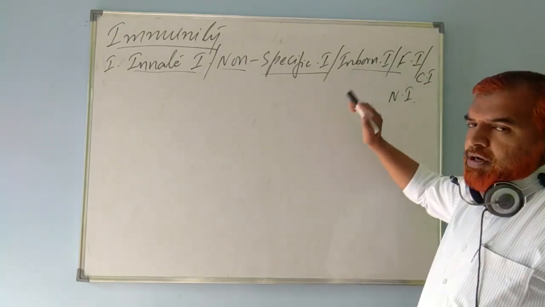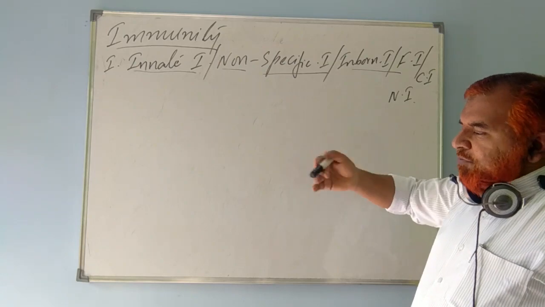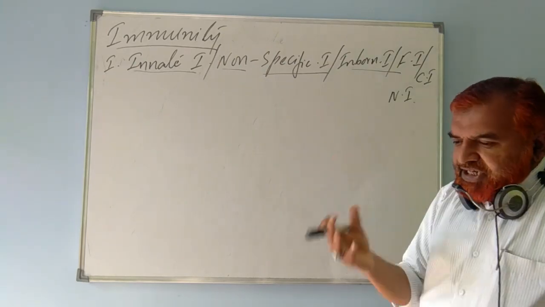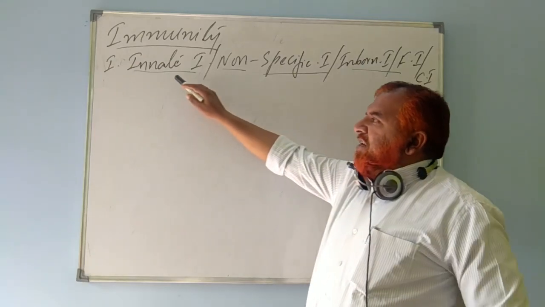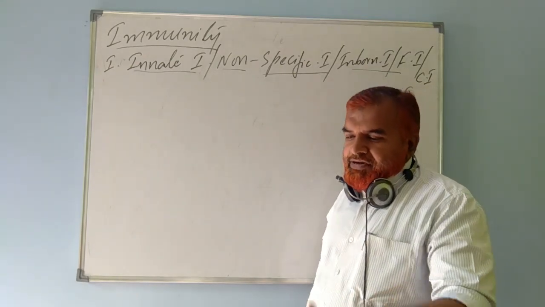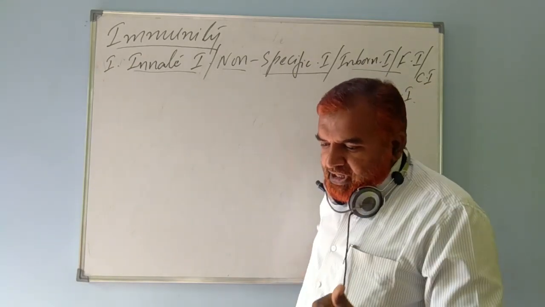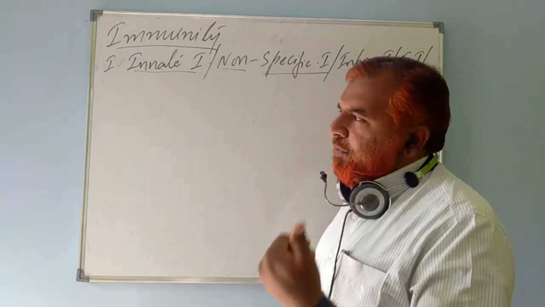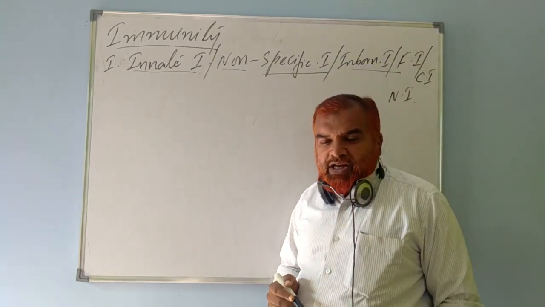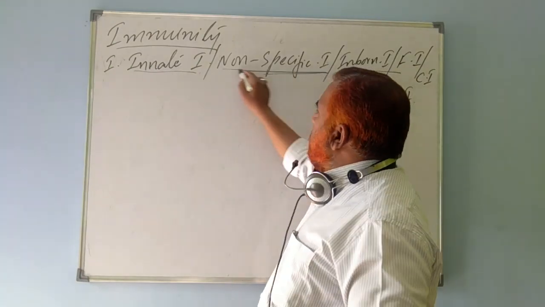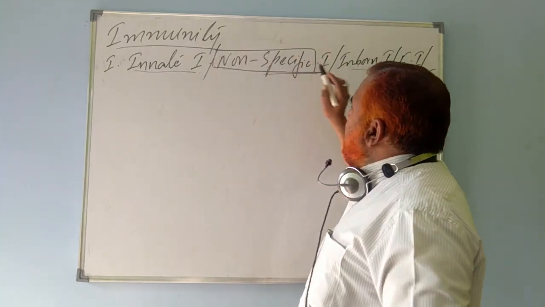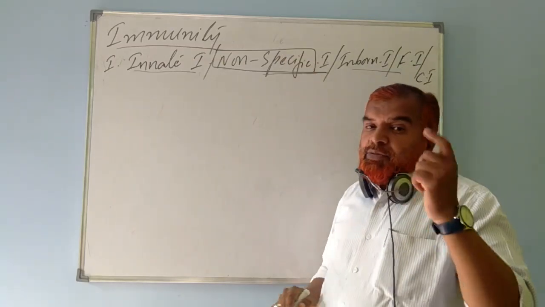Inborn again refers to the same. At the time of birth, a child possesses certain immunity known as inborn immunity. Innate also refers to the same, from inside or naturally, at the time of birth. Only one terminology may be a little confusing: why is it referred to as non-specific immunity?